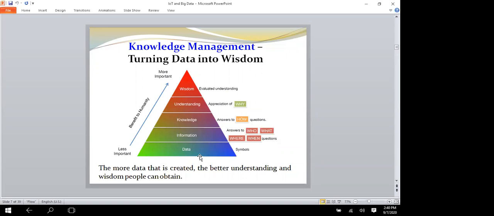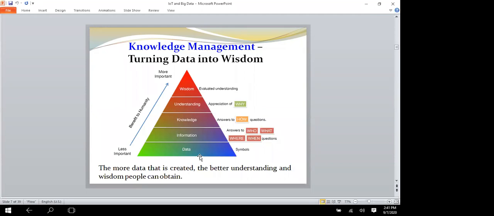Next one is knowledge. Knowledge means the collection of information which is associated with context. The context is in the form of relationships between the information set collected over time. Knowledge is the outcome of experience working with the pool of information.